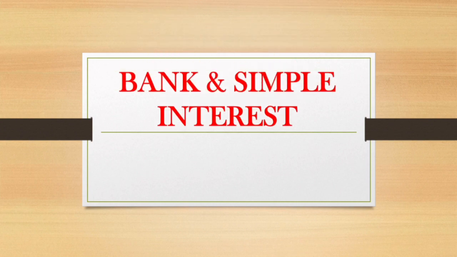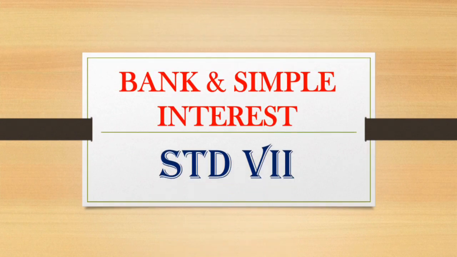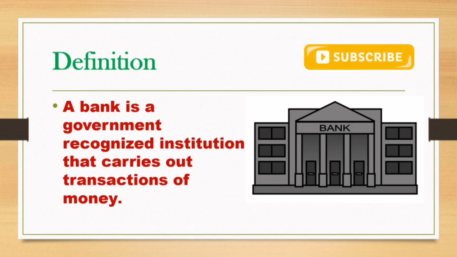Today we will learn about the Maths chapter Bank and Simple Interest of Standard 7th. First, we will learn what is a bank. A bank is a government recognized institution that carries out transactions of money. Banks are seen in our society, in cities.